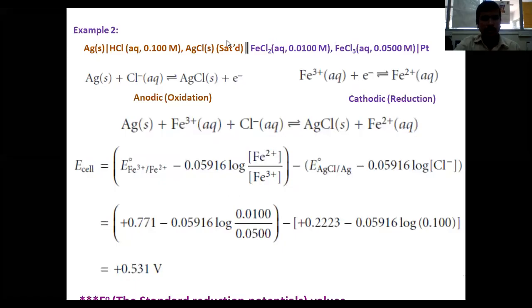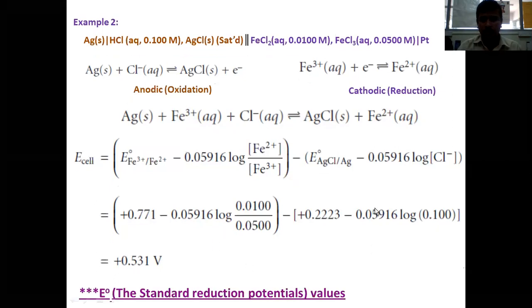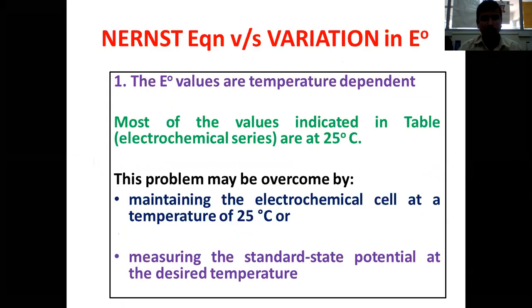So this is about the relationship between the concentration and the potential difference as explained by the Nernst equation. While looking at the Nernst equation, it is not common to always use the Nernst equation to deduce the concentration of the analyte by looking at the EMF value, because it has some limitations.